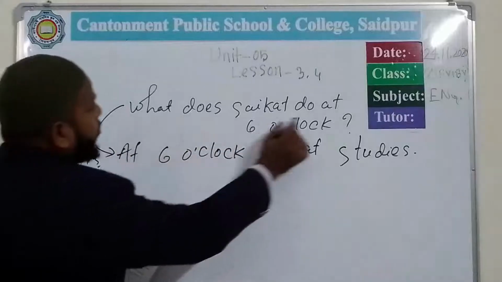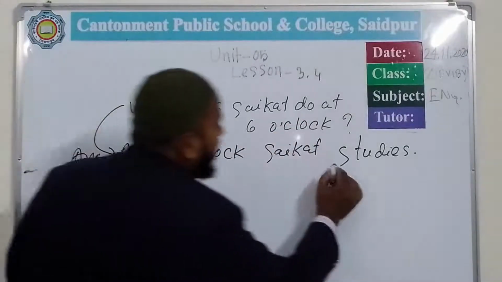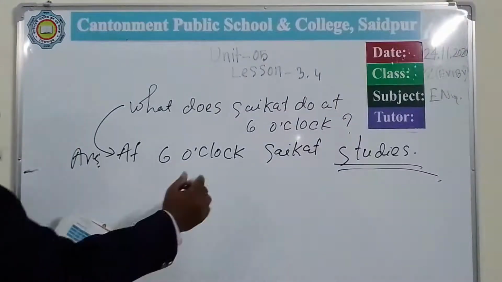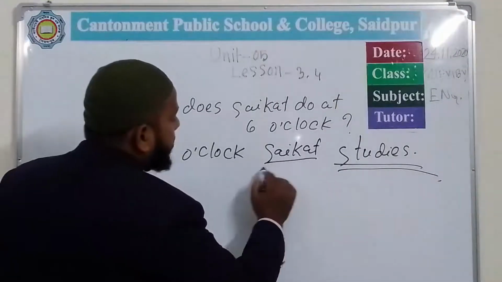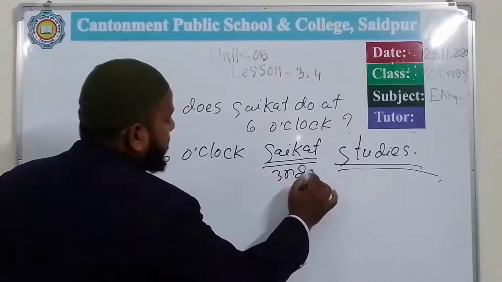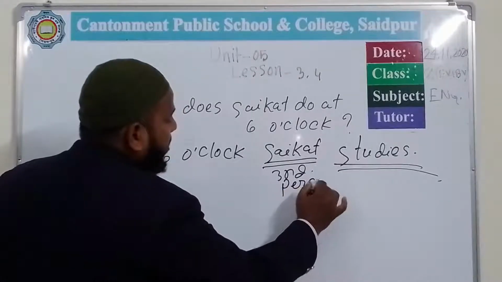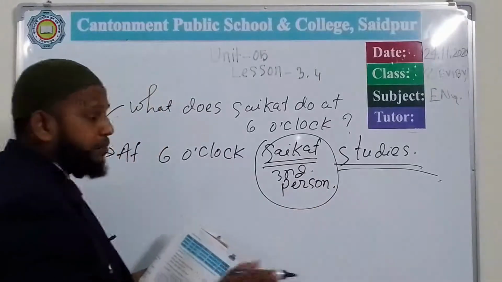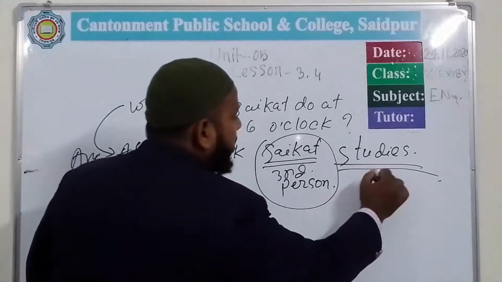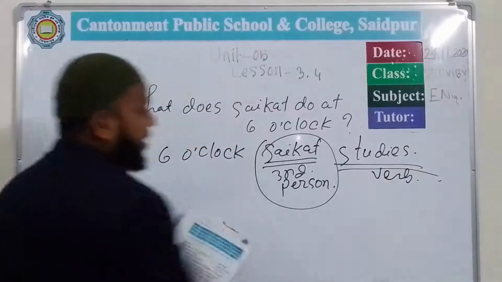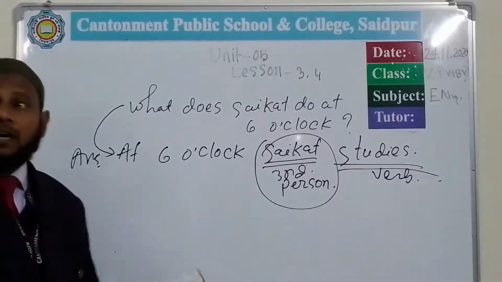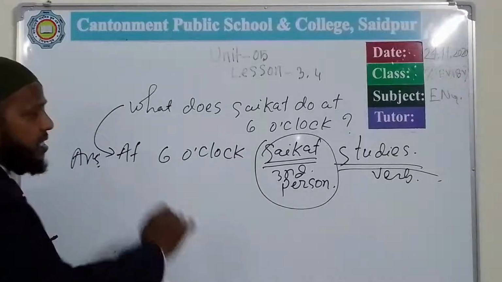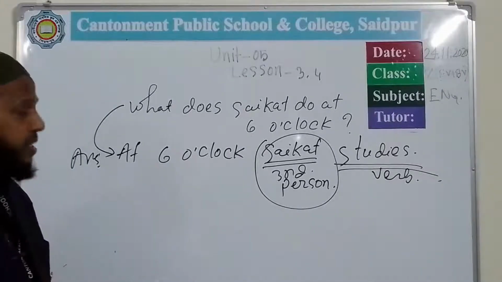So what does Shoiko do at 6 o'clock? Why have I written studies here? Because Shoiko is the third person, and you know well what a person is. This is the third person, so I have to add s or es with the verb. This is the grammatical function, and you know well that I got this sentence from the present indefinite tense.